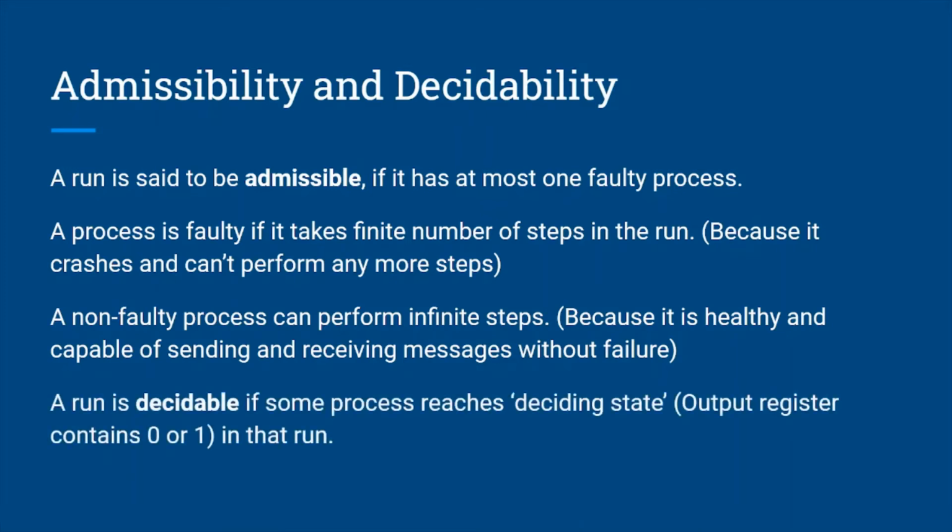A run is decidable if some process reaches a deciding state. So we have a run and we have all these different configuration changes, and in one configuration one of the processes reaches its deciding state, that is, the output register has a value other than B. So in that run we say that the run is decidable.